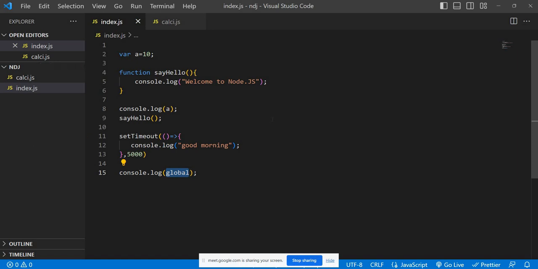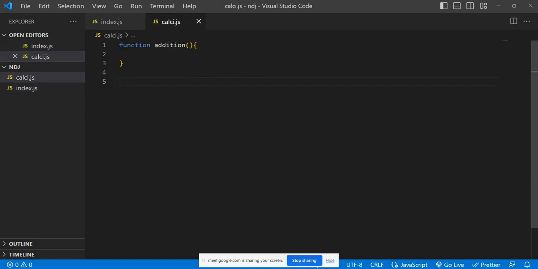and every module. But here in Node.js, variables, functions, methods or classes, whatever you define in a particular JavaScript file, are not going to be accessible to any other file directly. It is a module. It has scope. If you declare anything, the scope of this variable is just within this JavaScript file. So if you declare this function addition, the scope of this function is within this file. You can use this addition n number of times in the same file.